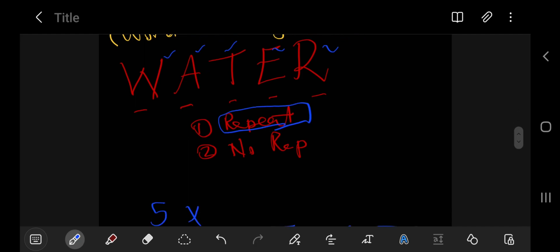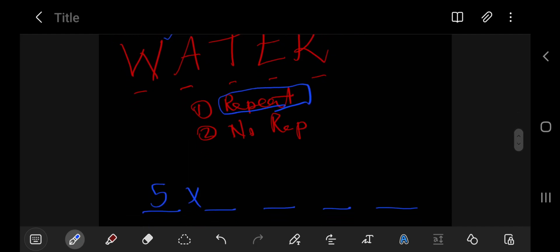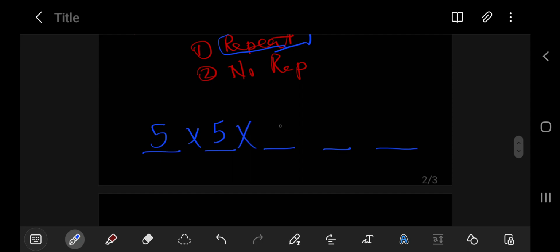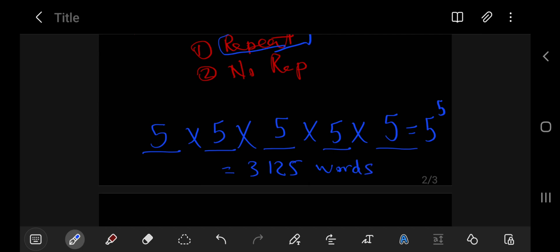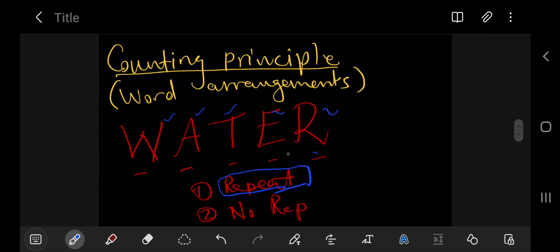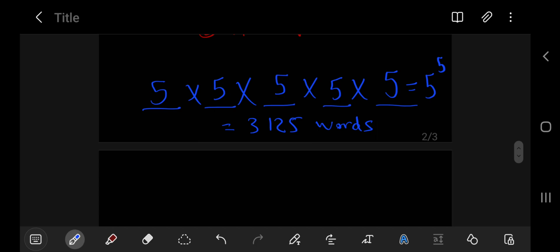So if we are allowed to repeat, then it means we still have 5 options, 5 options, 5 options, and still 5, right? And this is the same as 5 to the power 5, right? And that would be 3,125. So it means we can form 3,125 words with these 5 letters, if repetition is allowed, right?